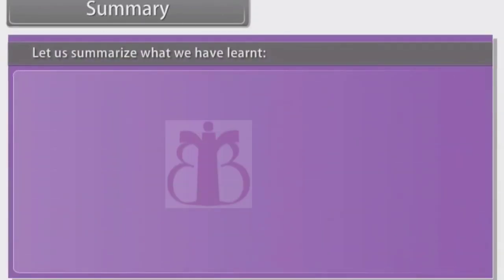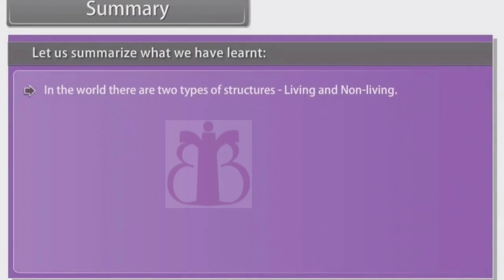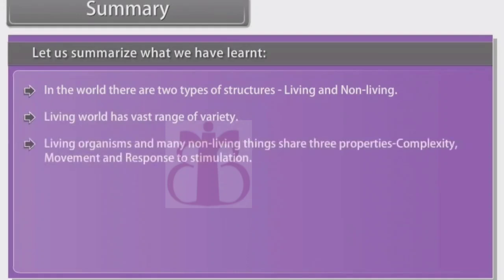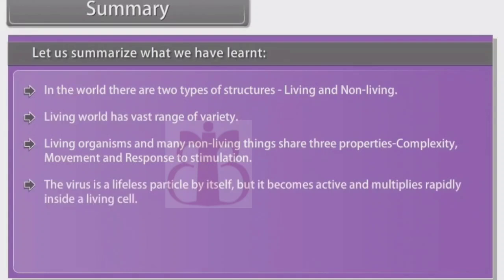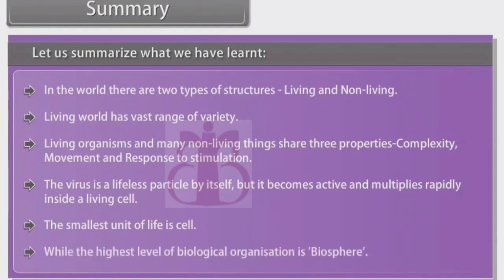Summary. Let us summarize what we have learned. In the world, there are two types of structures, living and non-living. Living world has vast range of variety. Living organisms and many non-living things share three properties: complexity, movement, and response to stimulation. The virus is a lifeless particle by itself, but it becomes active and multiplies rapidly inside a living cell. The smallest unit of life is cell, while the highest level of biological organization is biosphere.